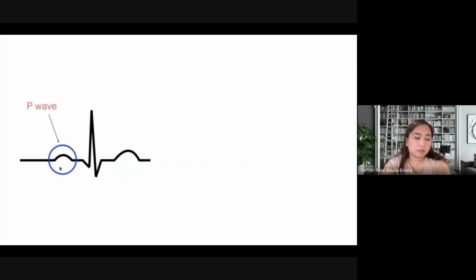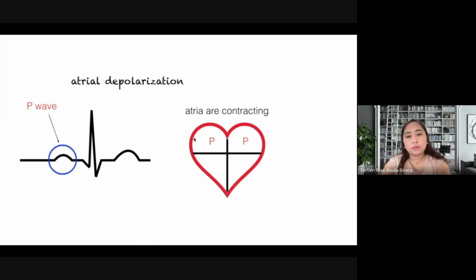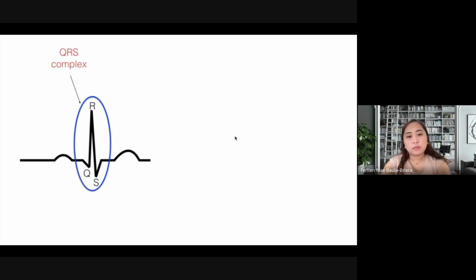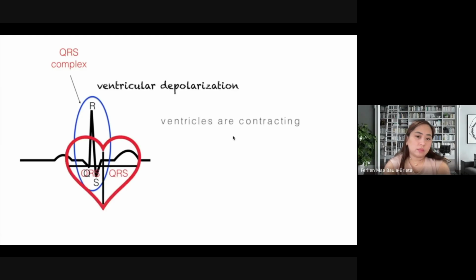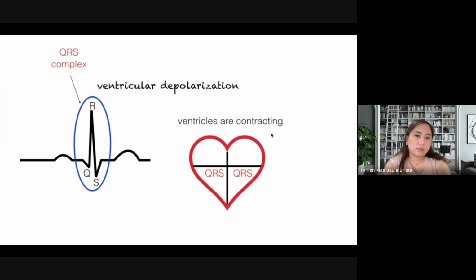The P wave represents atrial depolarization. During atrial depolarization, the two atria are contracting. Next up, the QRS complex. Now, the QRS complex represents ventricular depolarization. During ventricular depolarization, the ventricles of the heart are contracting. Depolarization is for contraction. So how would you know which one is which? That P wave is for atria while QRS is for ventricles.